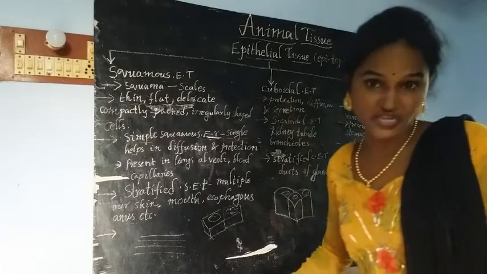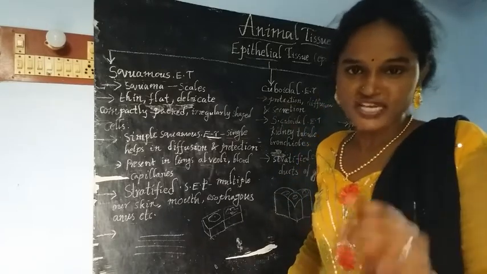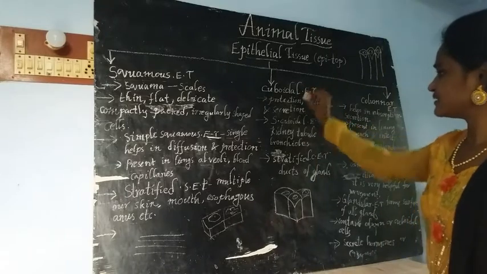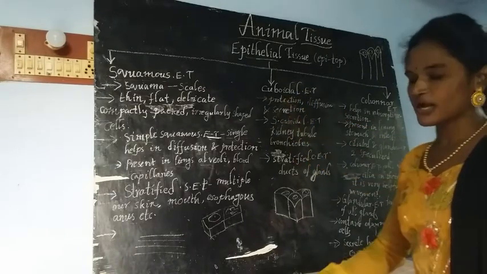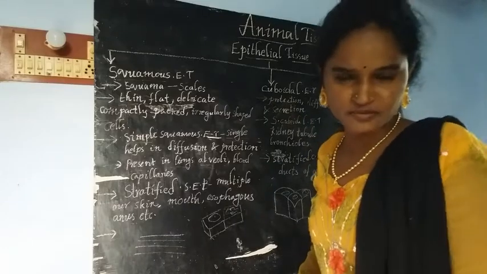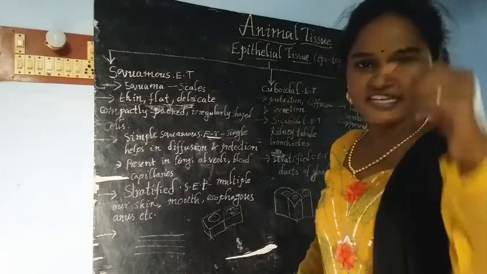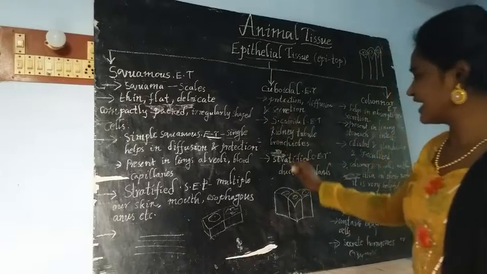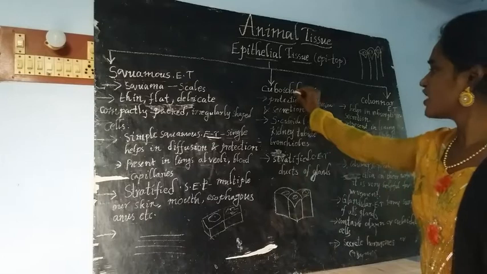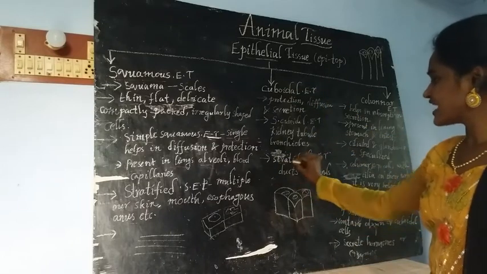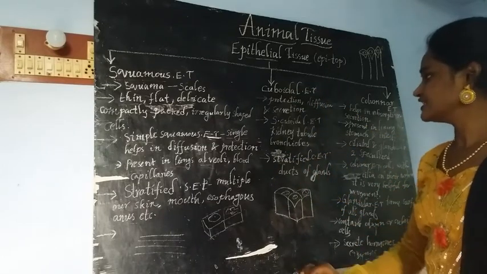And diffusion as well as secretion. Those are the main functions of the cuboidal epithelial tissue. If we talk about simple, here also cuboidal epithelial tissue is of two types depending on the function and structure. One is simple and the other is stratified, as with squamous: simple cuboidal epithelial tissue and stratified cuboidal epithelial tissue.